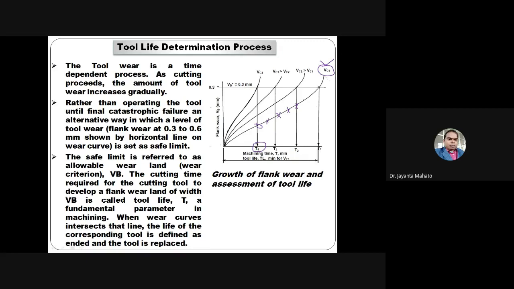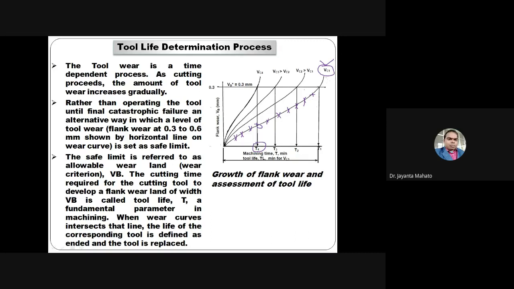Like this. The flank wear is measured by either an optical microscope or under SEM. After measuring, we will get different values of flank wear at different intervals of machining time, and by plotting these values we will get a curve like this.